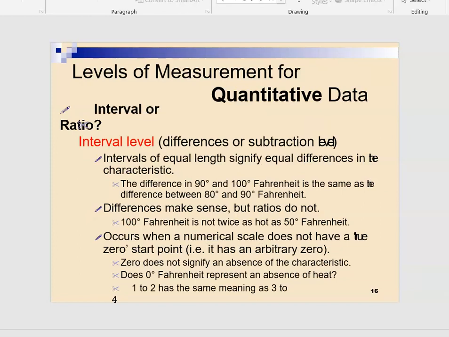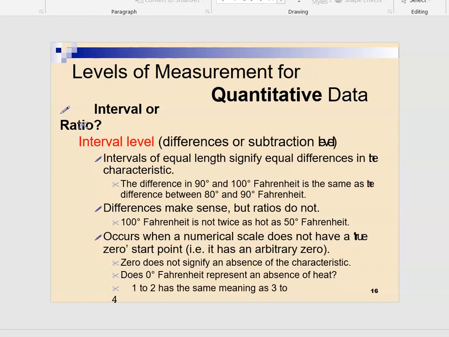Now let us see what is an interval level. Interval level is also called a difference or subtraction level. Intervals of equal length signify equal difference in the characteristic. If I say the difference between 90 and 100 degree Fahrenheit is the same as between 80 and 90 degree Fahrenheit, yes, it is correct, because you are forming an interval. Another characteristic of interval data is that it does not have an absolute zero.